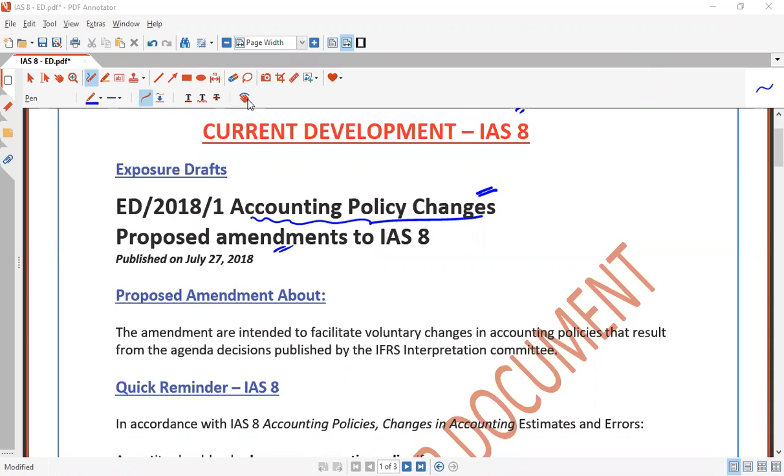Now this particular video is about the discussion related to the proposed amendment related to IAS, International Accounting Standard 8. So candidates, very specifically IAS 8. Based on the regular studies, IAS 8 is about to support us whenever the company is facing an issue related to a change in accounting estimates, a change in accounting policy, or any errors that impact prior periods.